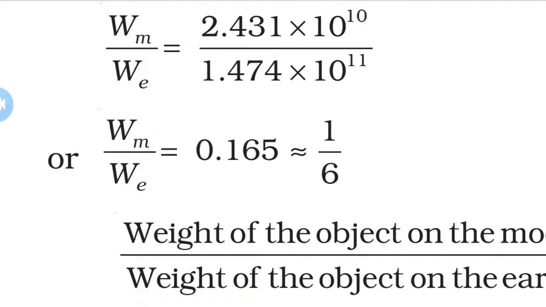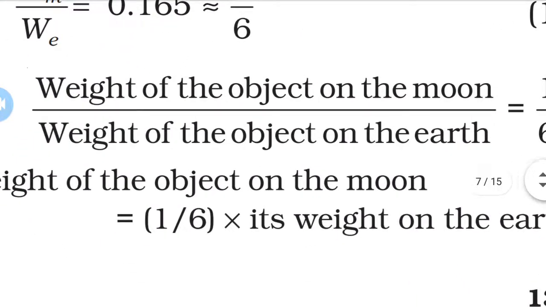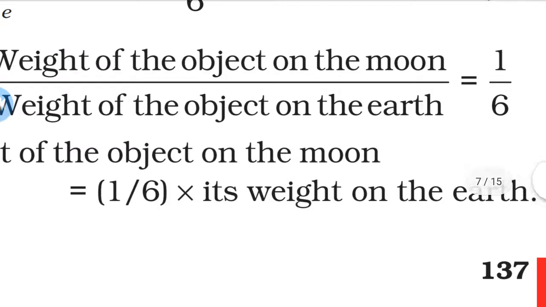So it means that the weight of the object on the moon is equal to 1 upon 6 multiplied by its weight on the earth. So this equation is obtained.